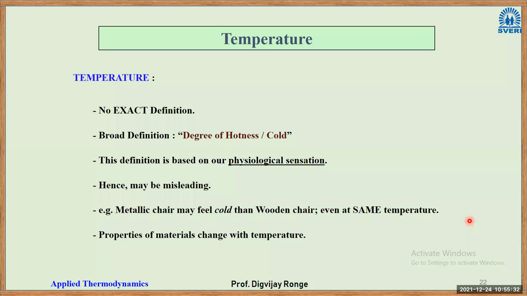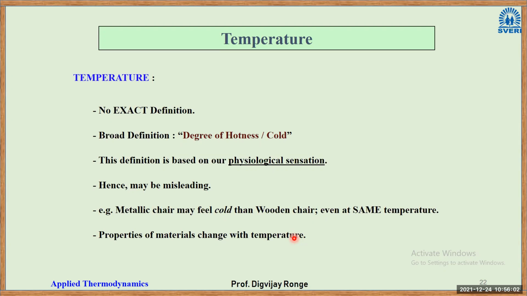Properties of materials change with time. There are properties like specific heat or density, and they change with temperature, right? So if you boil water, its temperature increases. The layer at the bottom, in contact with the heat, increases in temperature, becomes less dense, and goes to the top. Then new water comes and this cycle is repeated.